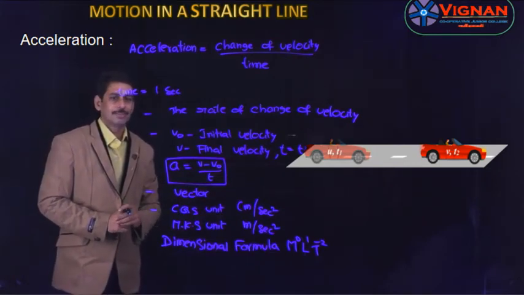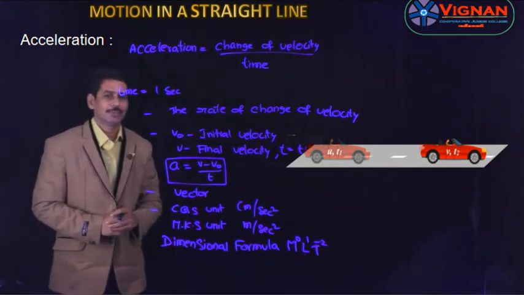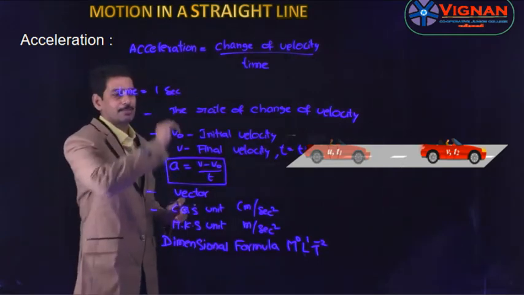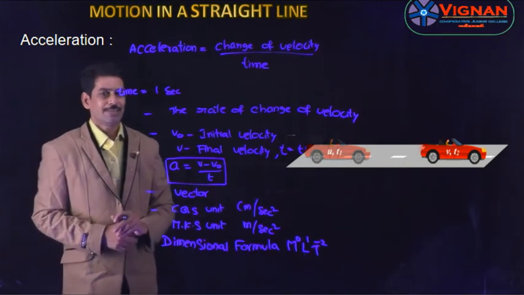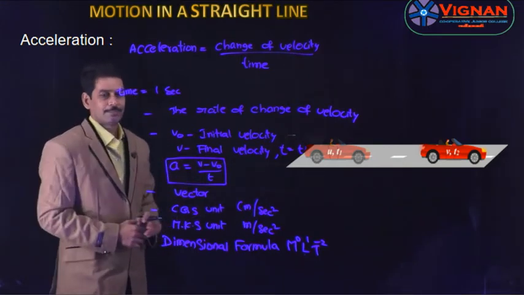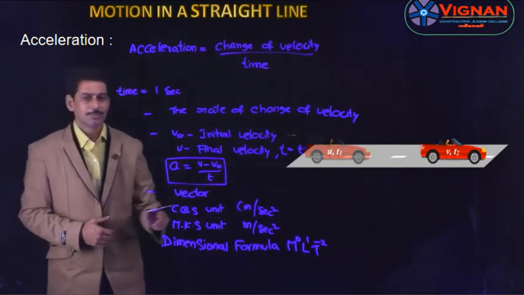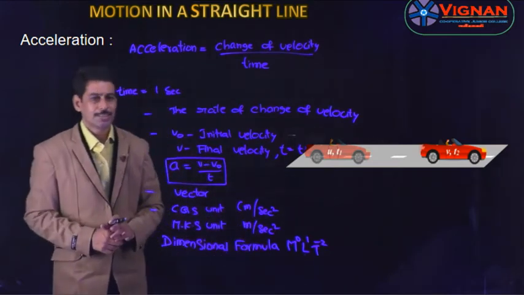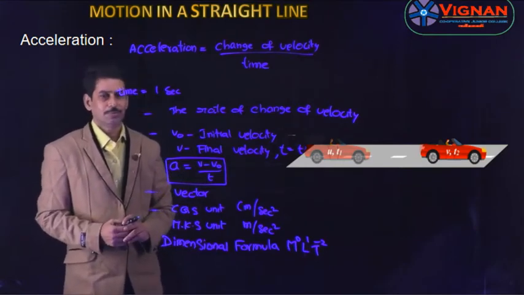Let us see once again. What is acceleration? The rate of change of velocity is called acceleration, whereas the formula is acceleration is equal to change in velocity by time, or a is equal to v minus v0 by t, where v is the final velocity, v0 is the initial velocity and t is the time taken. Acceleration is a vector quantity. The units are centimeter per second square in CGS and meter per second square in MKS, whereas the dimension formula is M power 0, L power 1, T power minus 2.